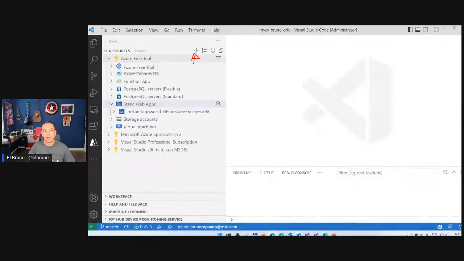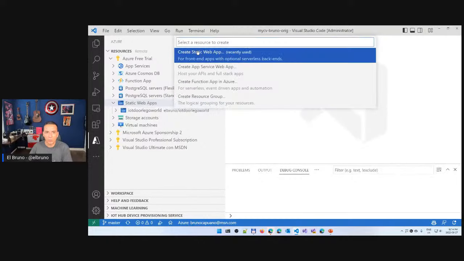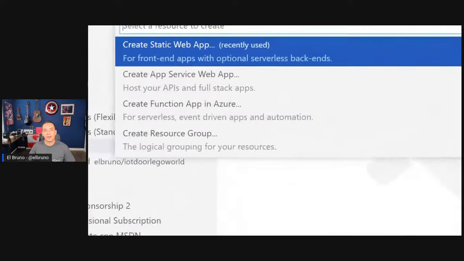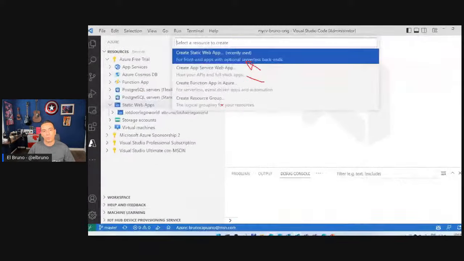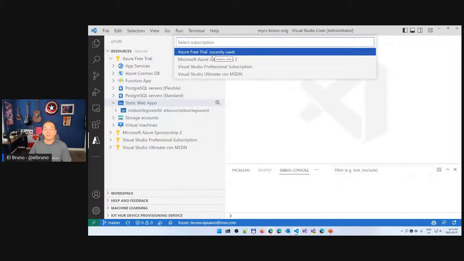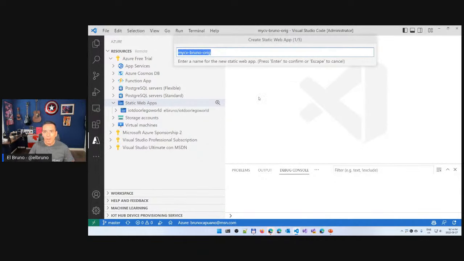Press the plus, the create new option, new resource from here, and as you can see here, I have a couple of options: static web app, an app service, a function, and a resource. Let's go for a static web app. When I create a static web app, I'm going to do basically a tutorial with the ABC. Which subscription I want to use, a name for my static web app. Let's name this delete, so I don't forget about this, CD Bruno. Let's use the same name.